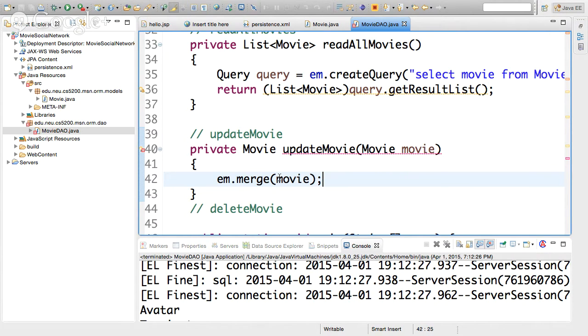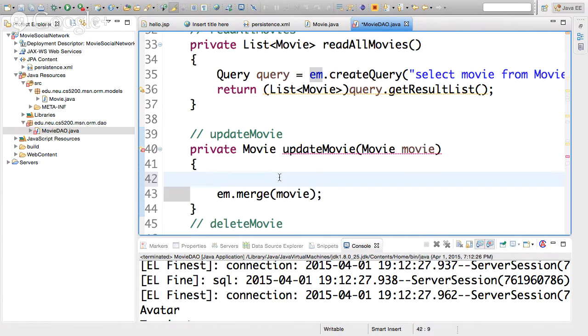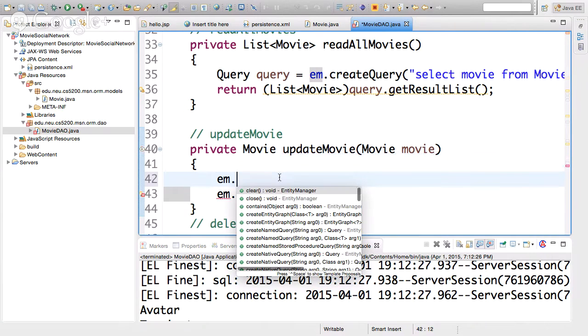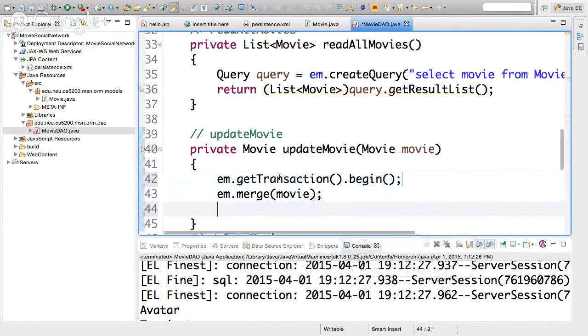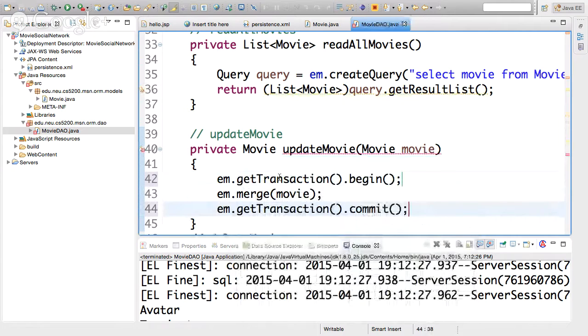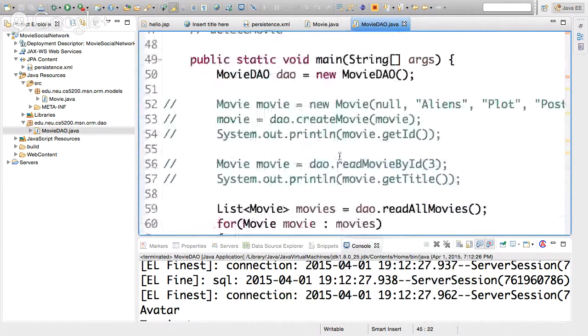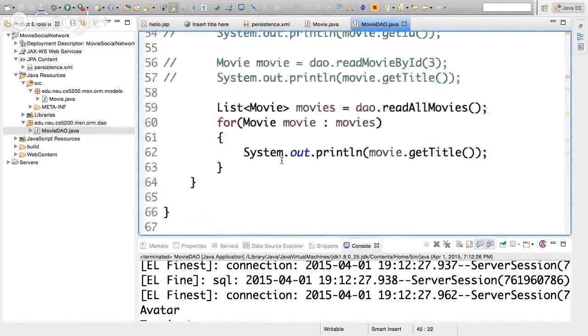But because we are modifying the database, we need to wrap this in a transaction. So we'll do em.get transaction begin and em.get transaction .commit changes. Okay, and then we're going to return movie. All right, so let's see. Let's find a movie. Actually, we had a movie here. There it is. We already have a movie here.